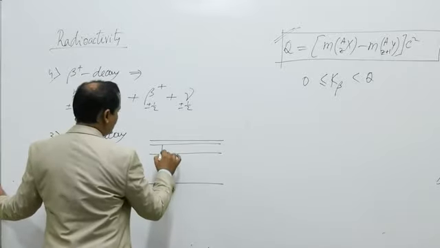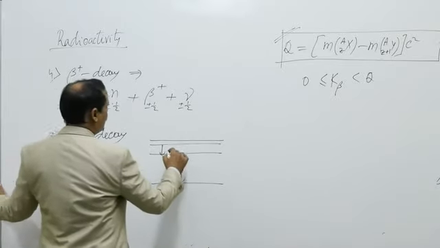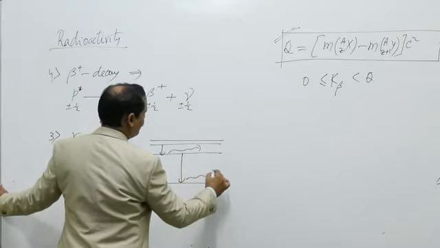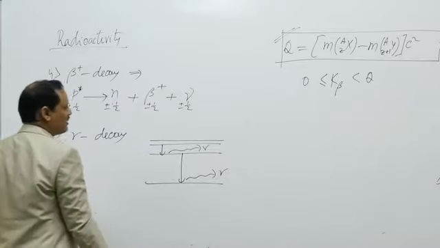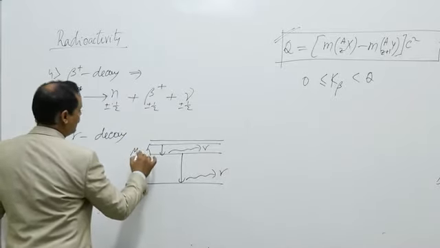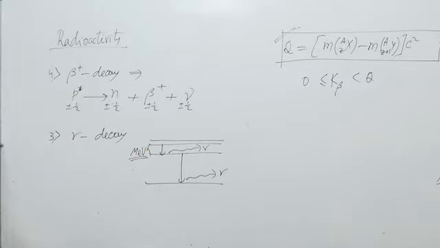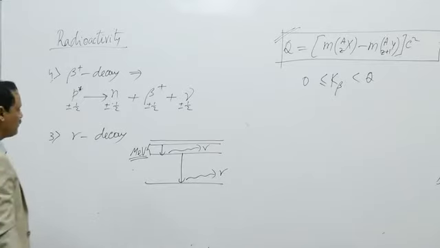When a neutron jumps from higher to lower level or a proton jumps from higher to lower level, then gamma photons are emitted, as the inner nuclear energy gap is of the order of mega electron volt. Gamma photons are photons of energy of the order of mega electron volt, so gamma photons are emitted.